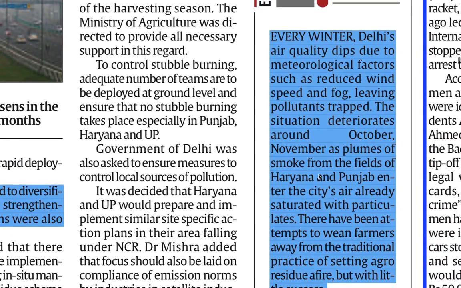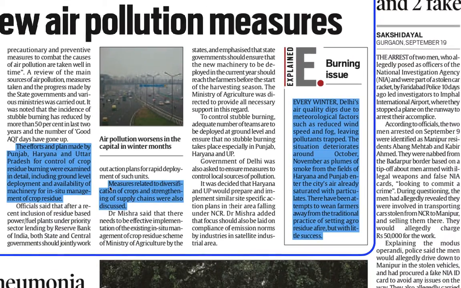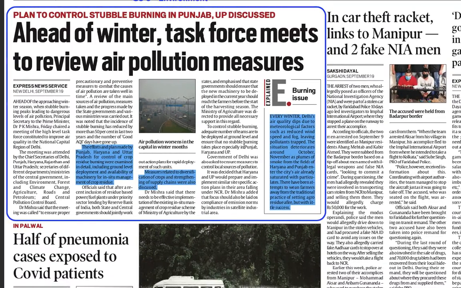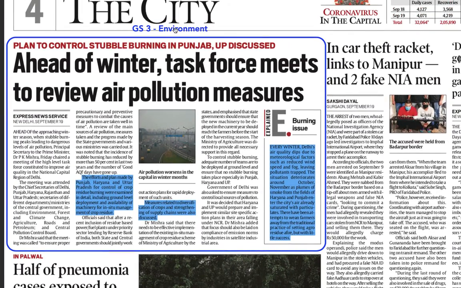This part you can use in the summary or maybe in the conclusion of a question. So this type you can highlight, and you can put these points under the notes of pollution, which is important for the GS3 environment subject. This is how you make the notes under the heading pollution.